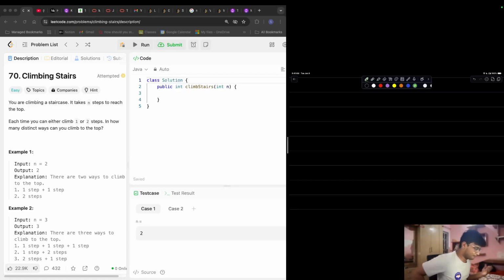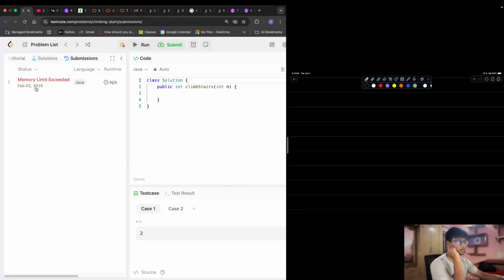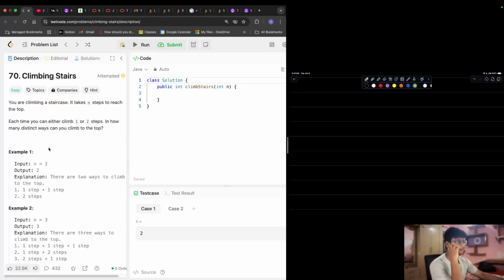Okay, so the problem states that you're climbing stairs and it takes n steps to reach the top. Each time you can either climb one or two steps, and how many distinct ways can you climb to the top? This is given as an easy problem, and I have attempted it, but I haven't solved it. I'm going to be doing it on the call.